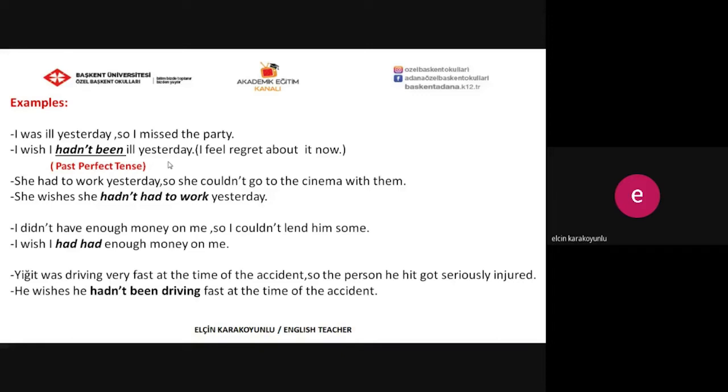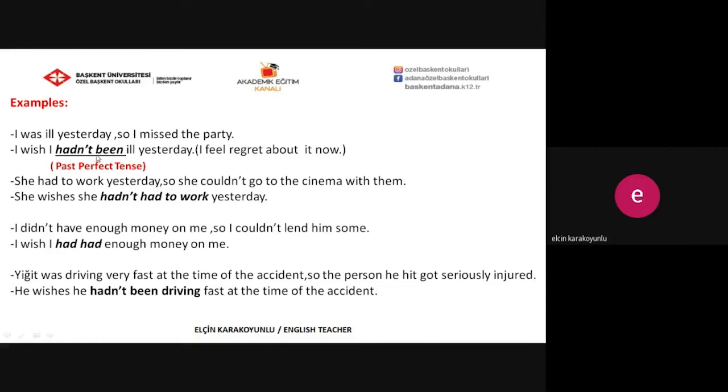And the second one, she had to work yesterday, so she couldn't go to the cinema with them. Again, this is a kind of past action. So we can say she wishes she hadn't had to work yesterday. And also, let's remember past perfect tense. We have to use had and the past participle form of the verb.